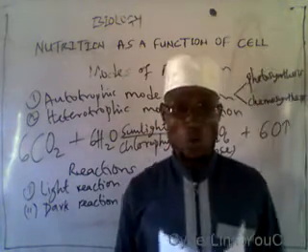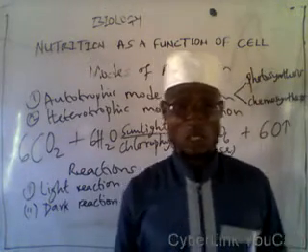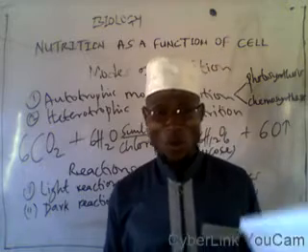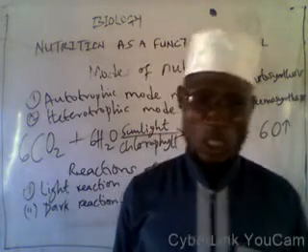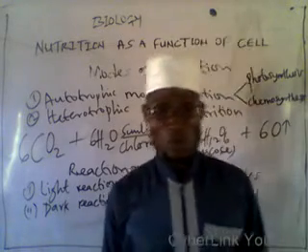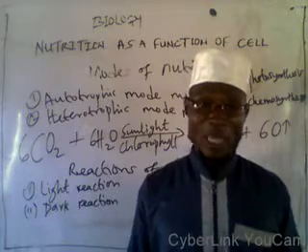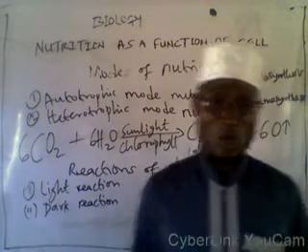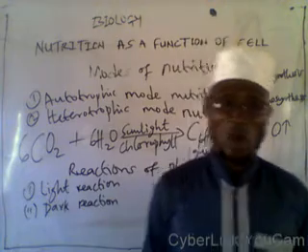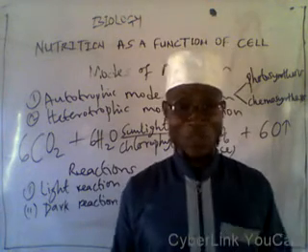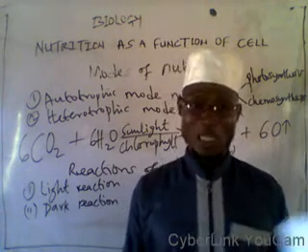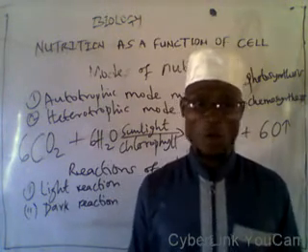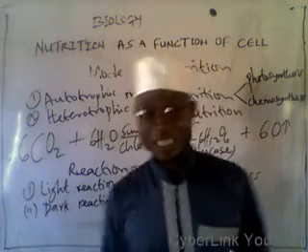We have two modes of nutrition: the autotrophic mode of nutrition and the heterotrophic mode of nutrition. The first one is the autotrophic mode of nutrition, the second one is the heterotrophic mode of nutrition. Autotrophic mode of nutrition is subdivided into two. The first is photosynthesis, the second is chemosynthesis.